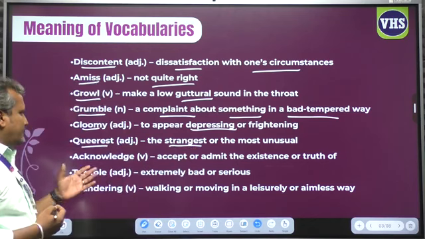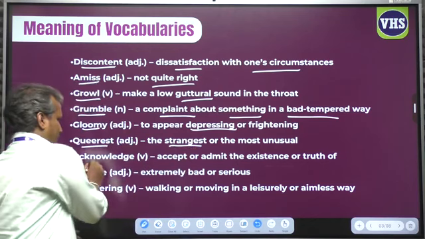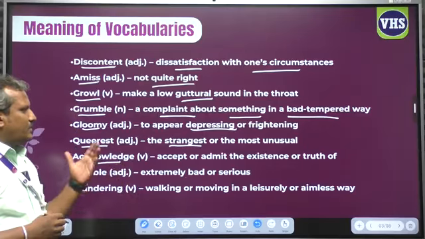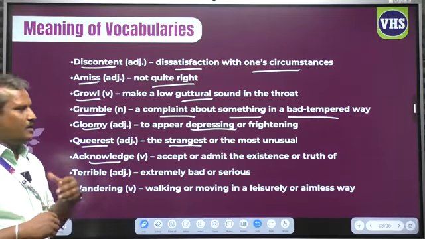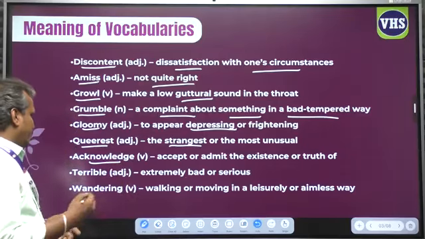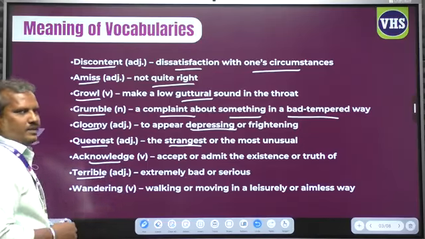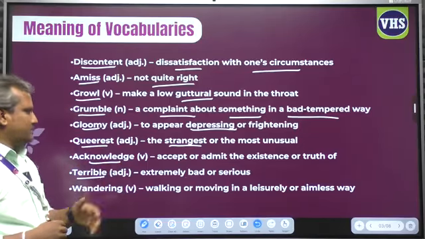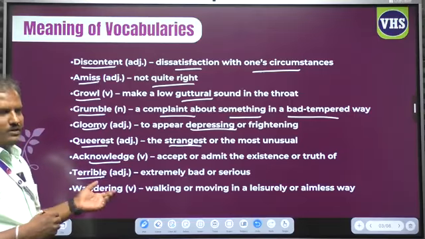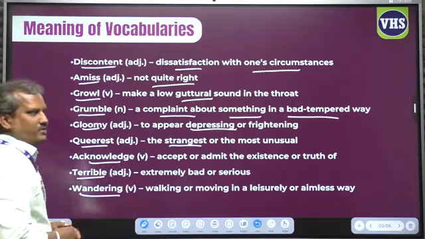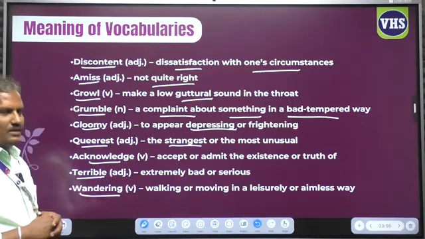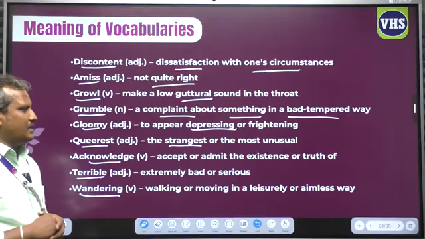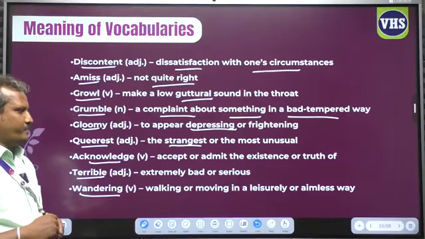Next, acknowledge. Acknowledge is nothing but to accept or admit the existence or truth of something. The next one is terrible. Terrible means extremely bad or serious. Last, the important word is wandering. Wandering is nothing but walking or moving in a leisurely, aimless way.